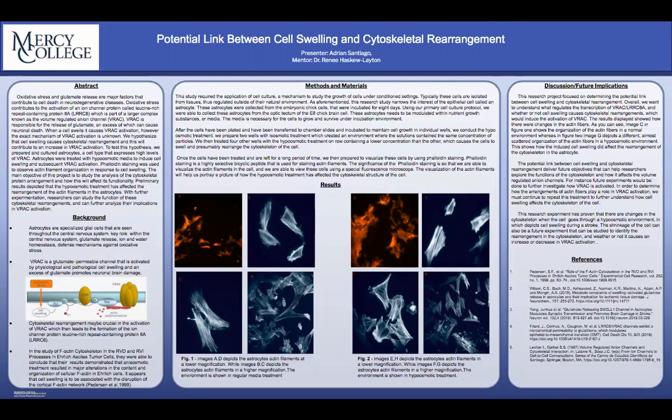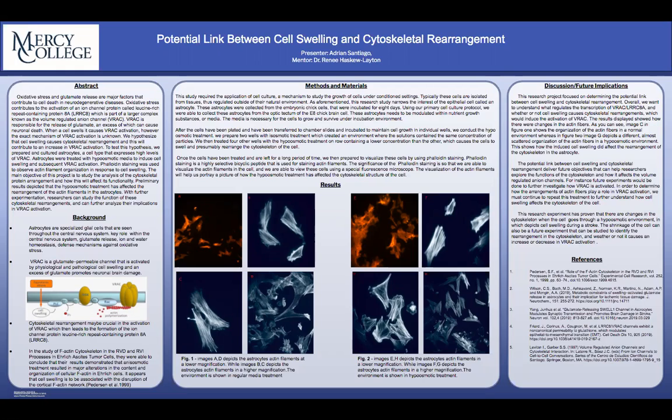Astrocytes are specialized glial cells that are seen throughout the central nervous system and are very essential to the maintenance of neurons. Neurons are information messengers. They use electrical impulses and chemical signals to transmit information between different areas of the brain and the rest of the nervous system. Astrocytes support neurons by releasing an antioxidant known as glutathione.